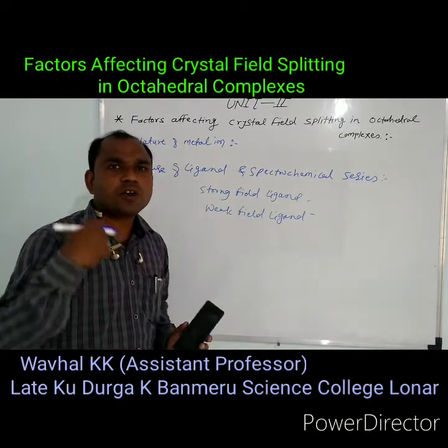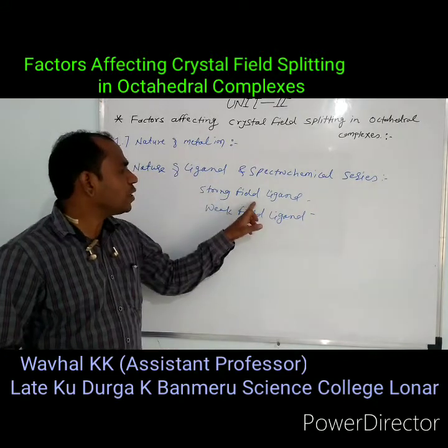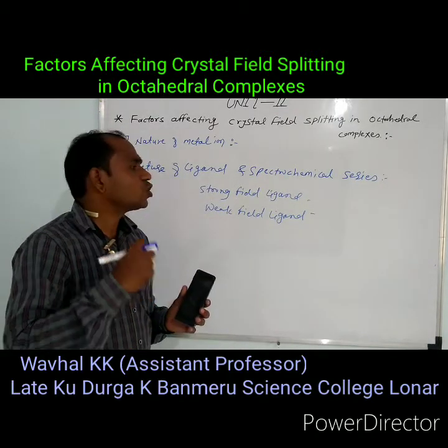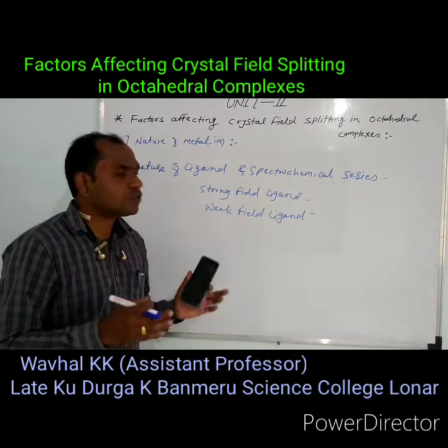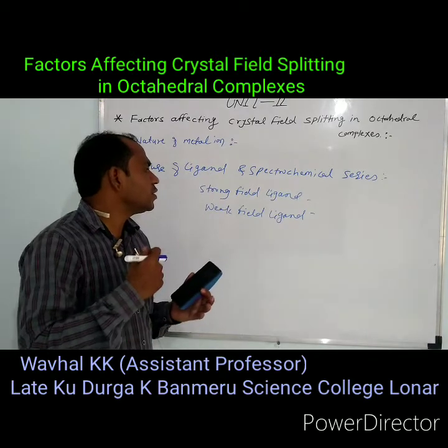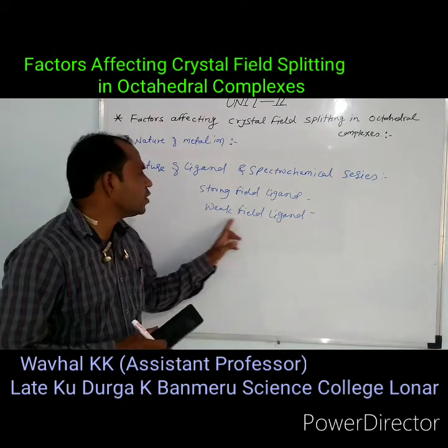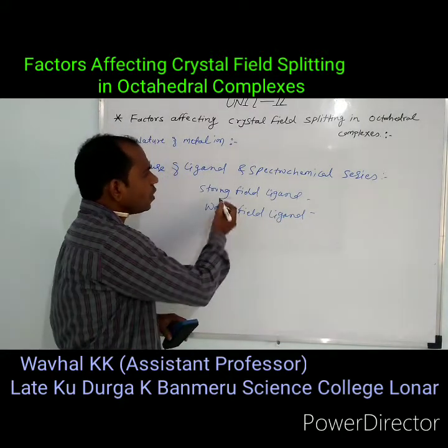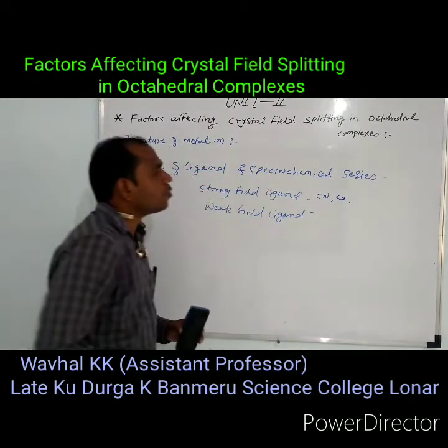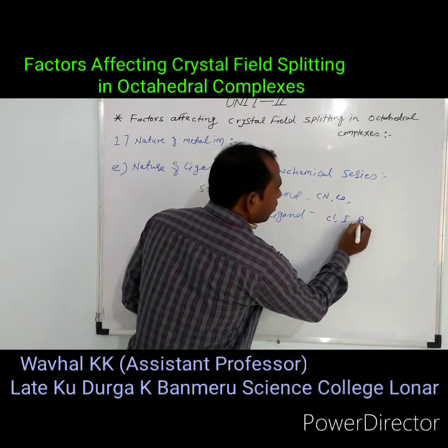The ligand which splits the d orbital strongly is called a strong field ligand. The ligand which does not have the ability to split the d orbital strongly, which splits it only weakly, is called a weak field ligand. For example, CN and CO are examples of strong field ligands, and chlorine, iodine and bromine are weak field ligands.